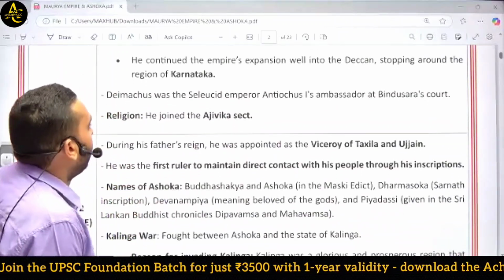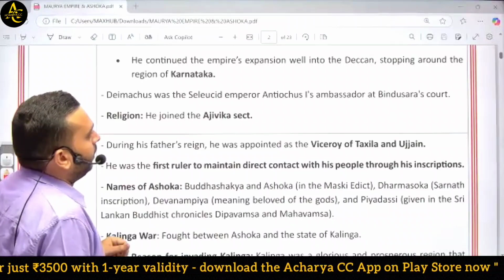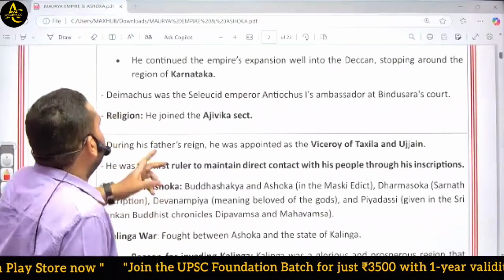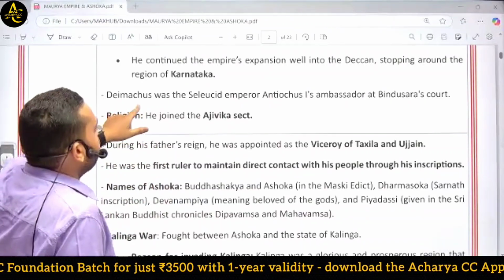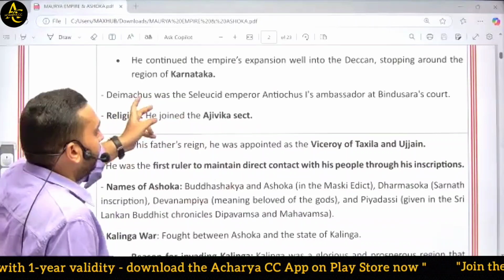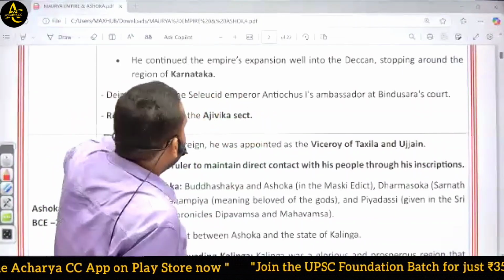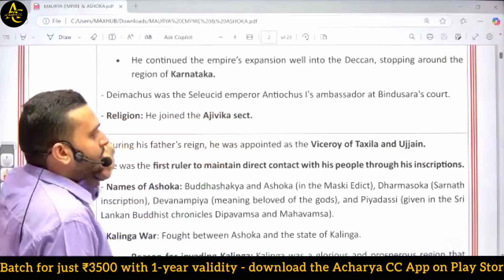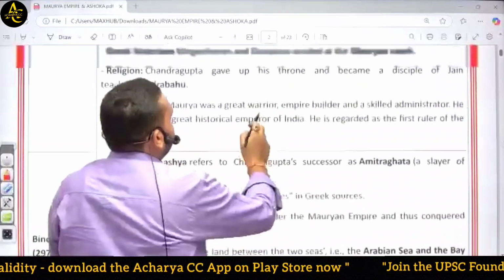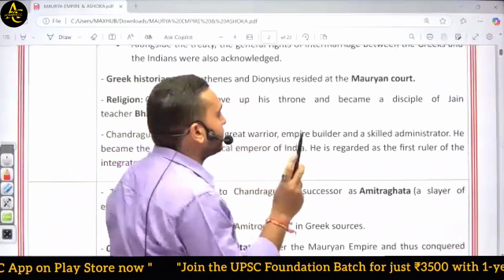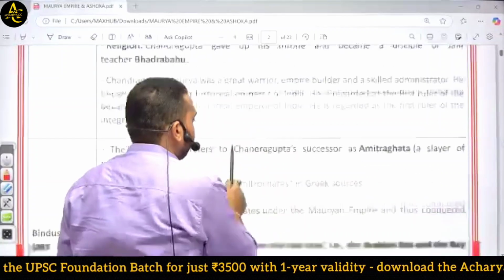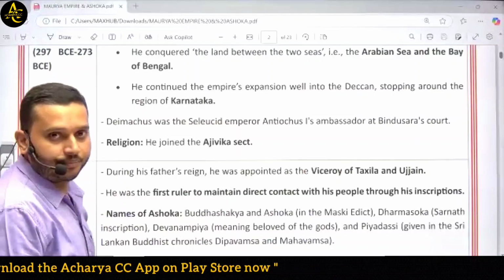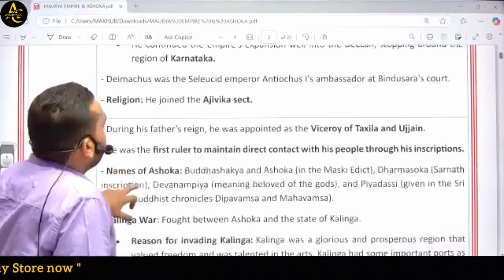Then later in Bindusara's court, there were also some ambassadors sent by kings. At that time the king was Antiochus. After Seleucus, Antiochus became the king, and he sent Demachus as the ambassador to Bindusara. So in the court of Chandragupta Maurya, there were two ambassadors, Megasthenes and Dionysius, while in the court of Bindusara, there was Demachus. Okay.